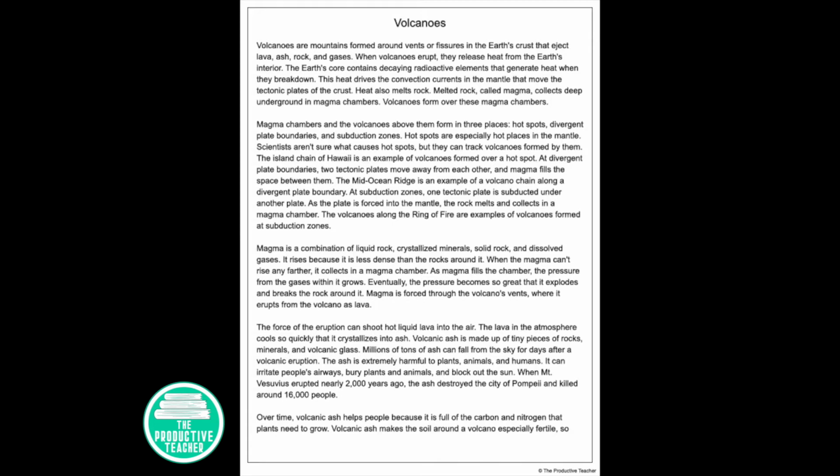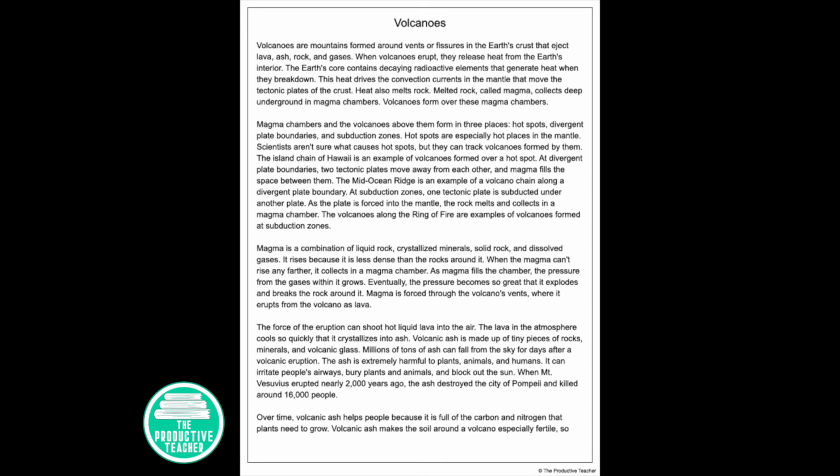The force of the eruption can shoot hot liquid lava into the air. The lava in the atmosphere cools so quickly that it crystallizes into ash. Volcanic ash is made up of tiny pieces of rocks, minerals, and volcanic glass. Millions of tons of ash can fall from the sky for days after a volcanic eruption. The ash is extremely harmful to plants, animals, and humans. It can irritate people's airways, bury plants and animals, and block out the sun.